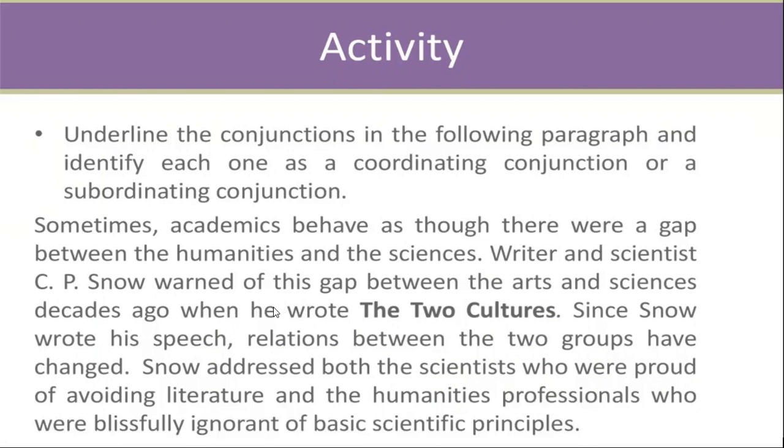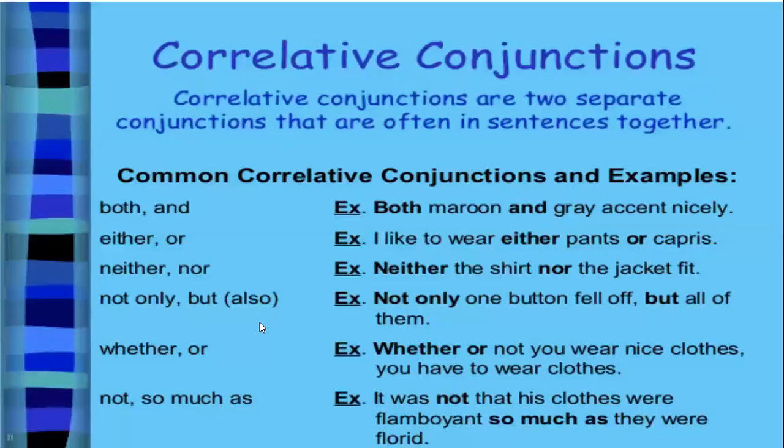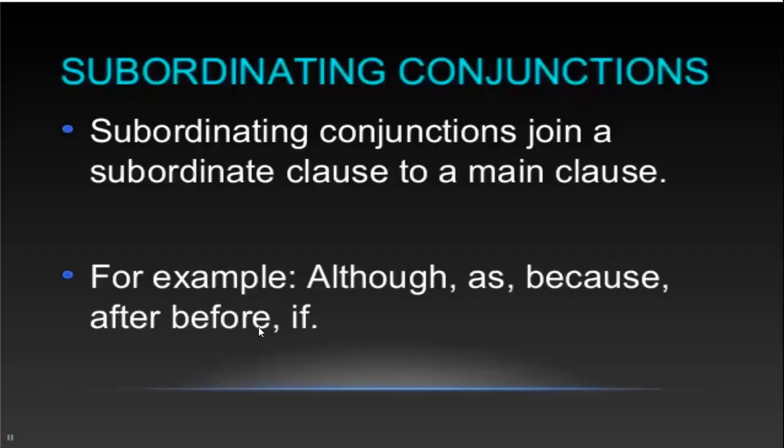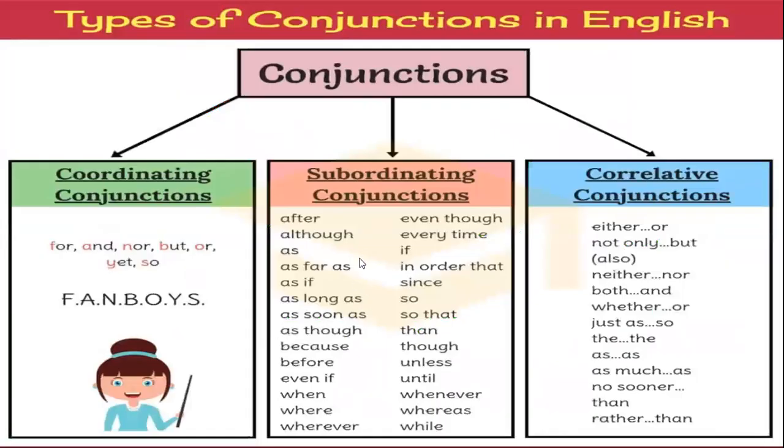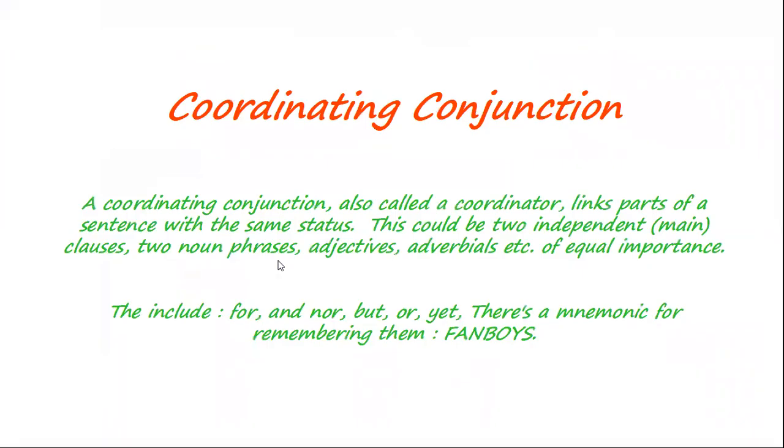So what is meant by conjunction? A conjunction is nothing but joining two words, two phrases or two clauses to give a complete sentence. How many types of conjunction are there? There are three types: coordinating conjunction, correlative conjunction, and subordinating conjunction. What is meant by coordinating conjunction? A coordinating conjunction is also called a coordinator. It links two main clauses to give a complete meaning.